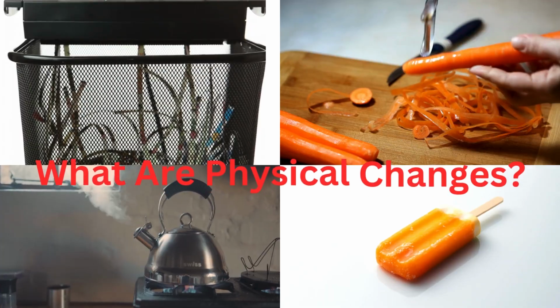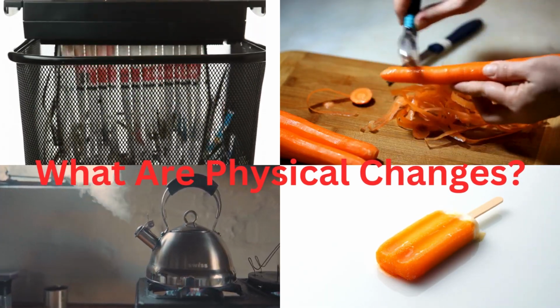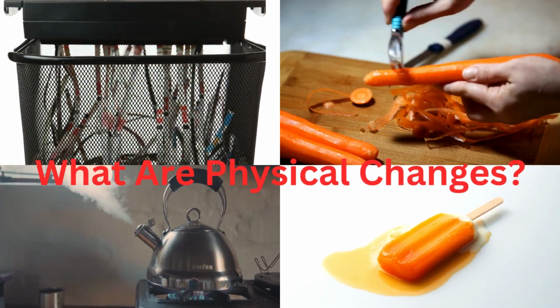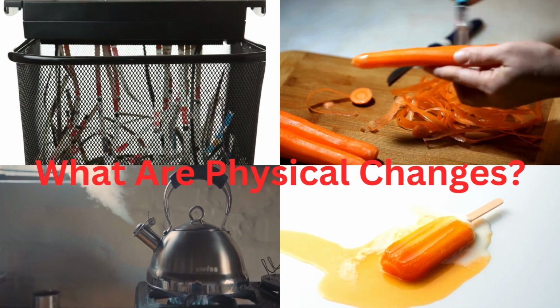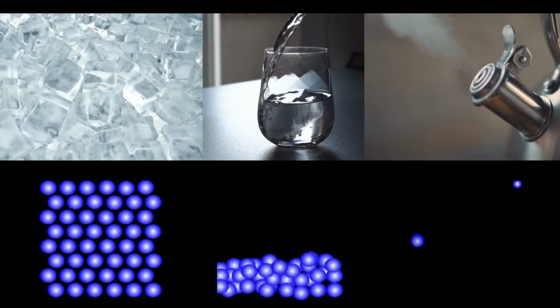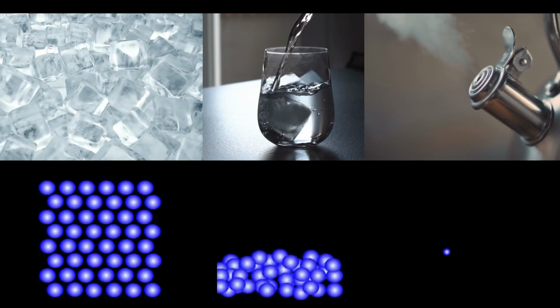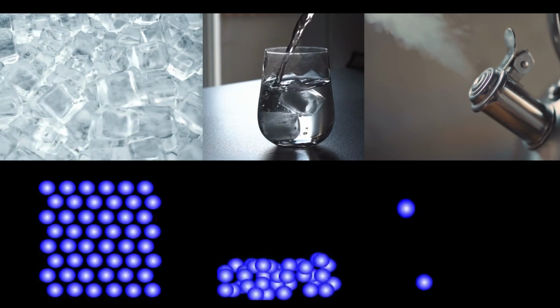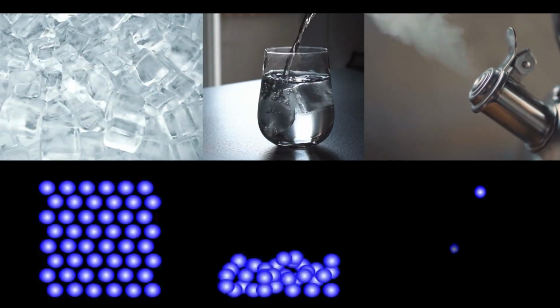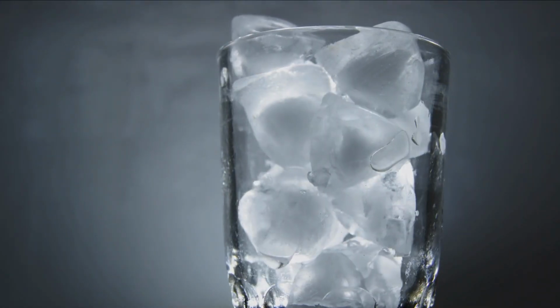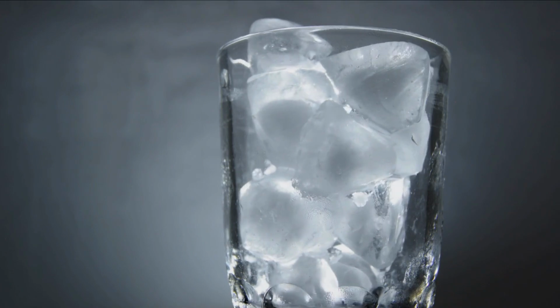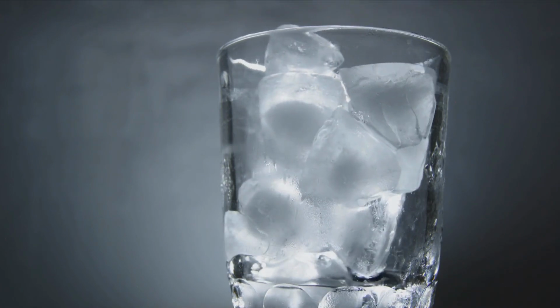What are physical changes? A physical change is a change that affects one or more physical properties of a substance without changing its chemical composition. This means that the substance remains the same at the molecular level, even if its appearance or state changes. Physical changes can often be reversed. Here are some key points to remember about physical changes.